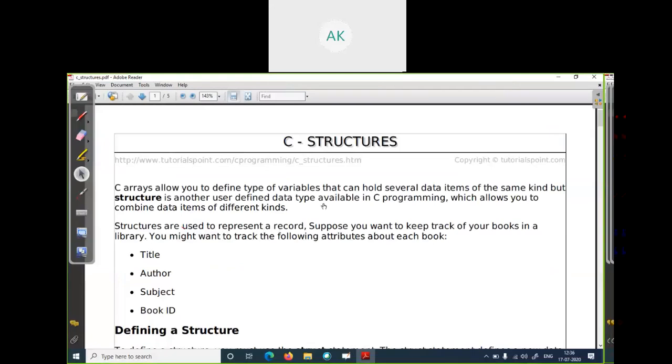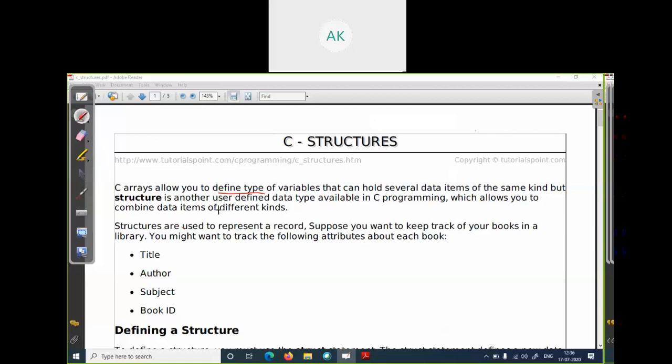We were discussing structure. As of now, we have just cleared it. It is a user-defined data type. The user can define its own kind of structure, whatever the user requires. Unlike a primitive data type, which has a predefined structure and stores only primitive data like integer, float, character, a structure can hold more than one data at the same time, and